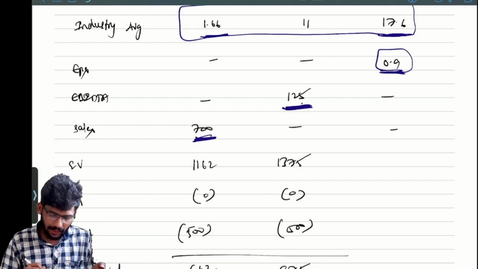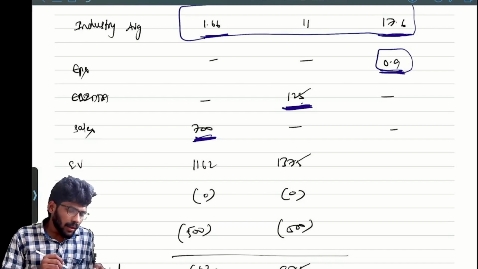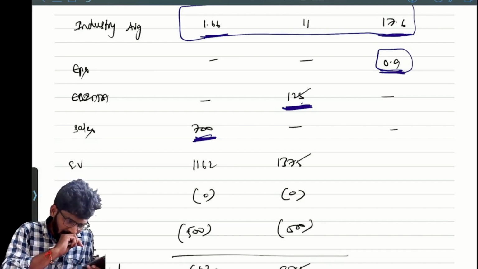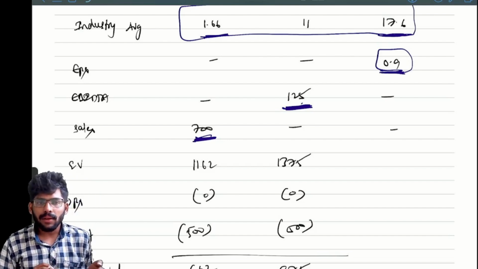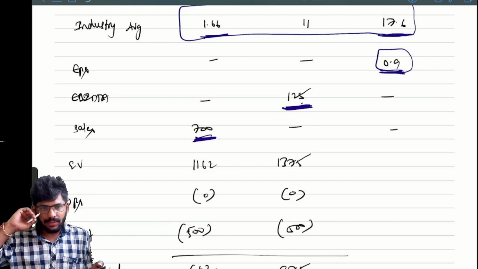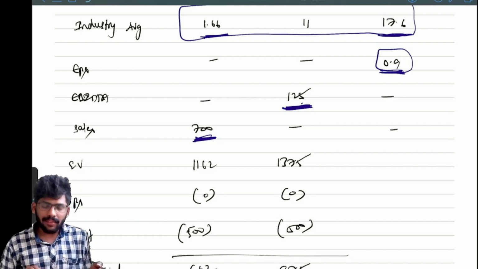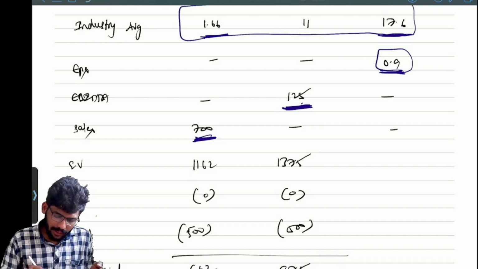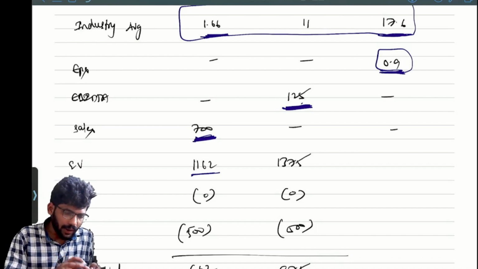Now you can calculate the enterprise value. How do you calculate it? By multiplying with the industry average, you will get the enterprise value. See here, 700 into 1.66, next 125 into 11.